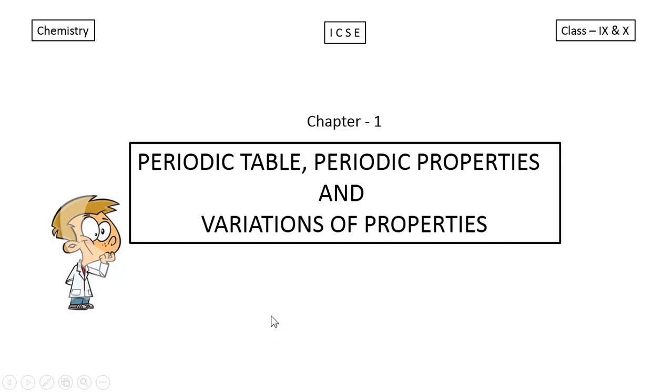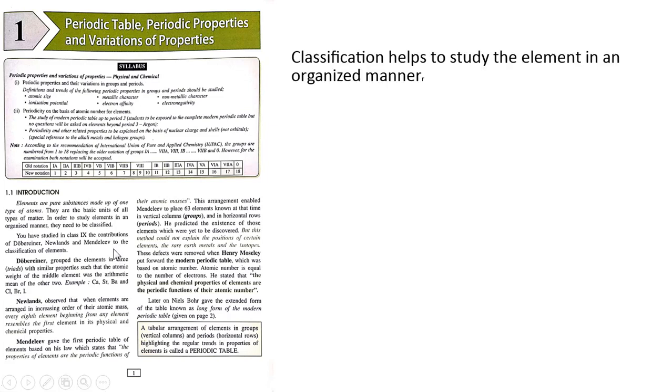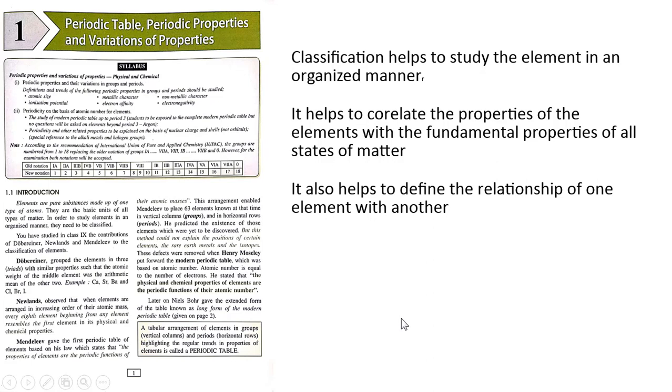So let's start off. It is a human tendency to arrange things of the similar kind in some special categories. And that is what has been done by the scientists when they kept on discovering the elements one by one. So what was the basic reason why they started this classification? Classification helps to study the element in an organized manner. It helps to correlate the properties of the elements with the fundamental properties of all states of matter. It also helps to define the relationship of one element with another.